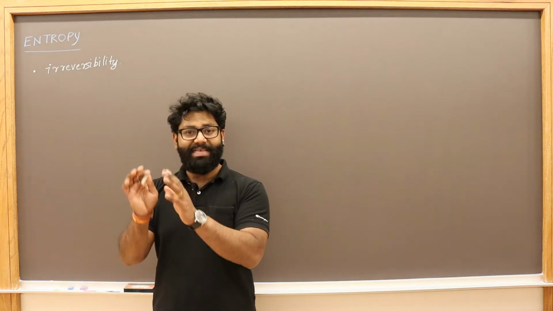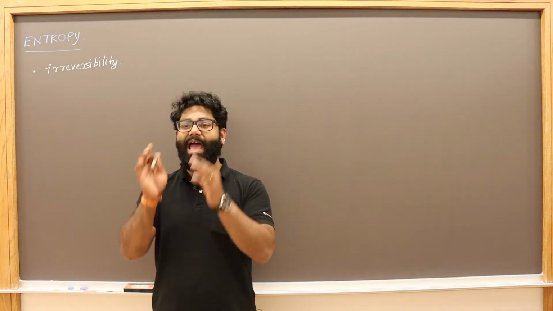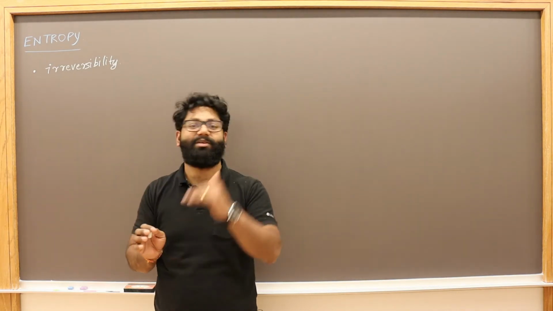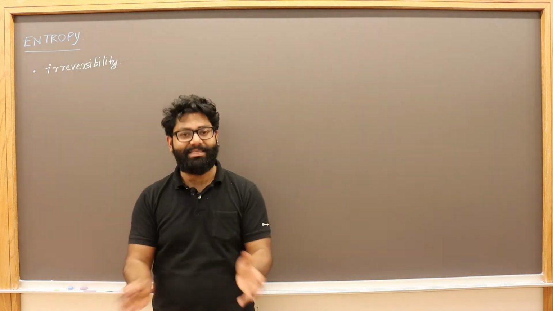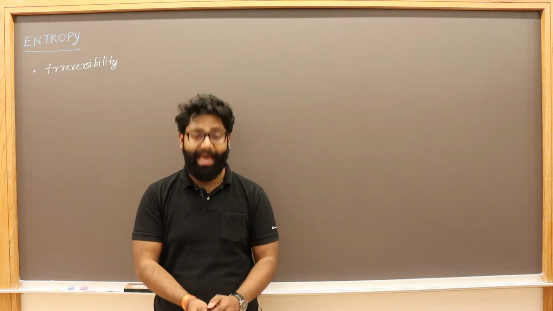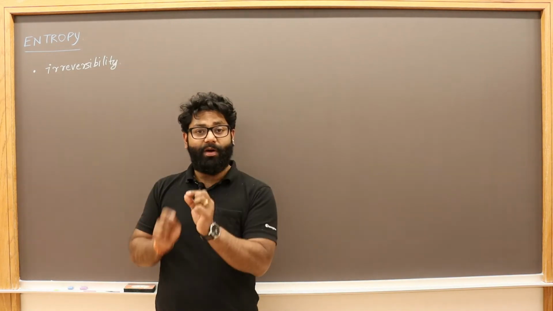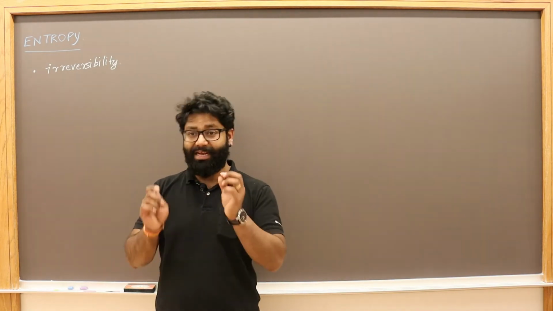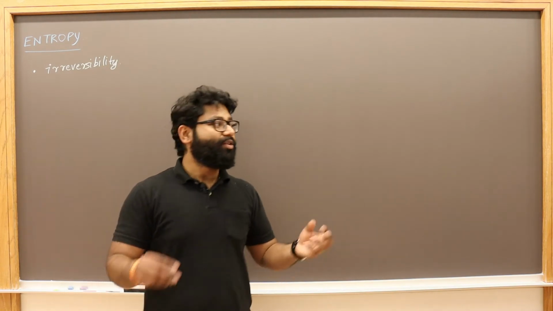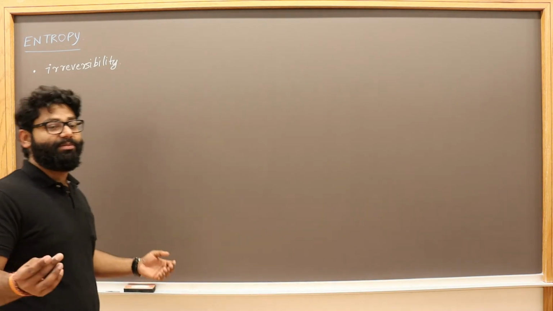A reversible process is a hypothetical process in which at all times the pressure inside is equal to the pressure outside. The system is in equilibrium at all times, and going from state A to state B, you go through infinitely small steps in an infinitely long time, right? So that is a reversible process.